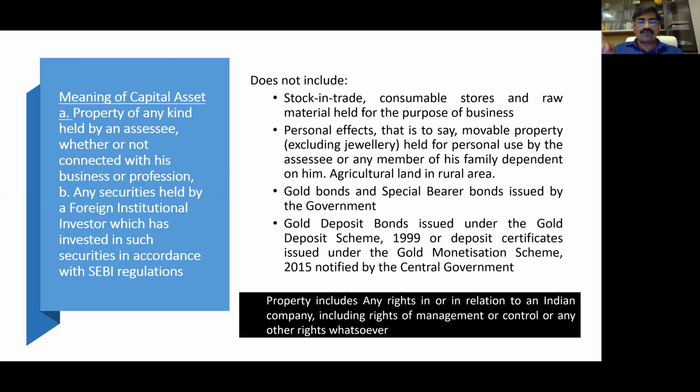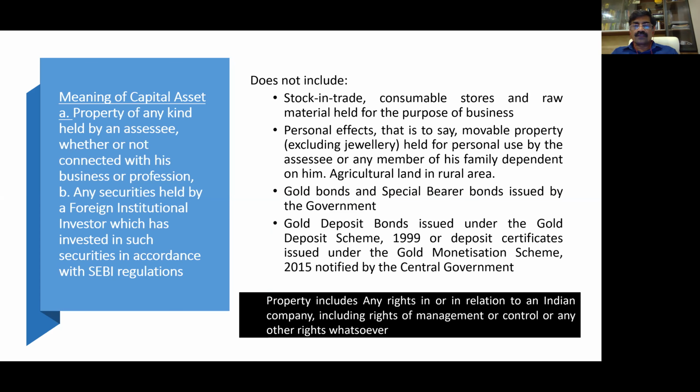So what are the exceptions? Focus on the exceptions, because you can never defend any case on the basis of the meaning of property. So what are the exceptions? Stock in trade, consumable stores, and raw materials held for the purpose of business. We have already given the reasons for this, because the transfer of stock in trade, consumable stores and raw materials is going to be taxed under business income. So this will not be taxed under capital gains.